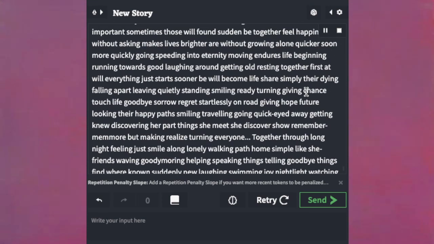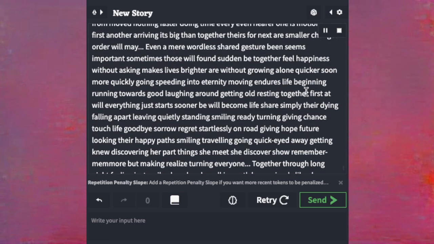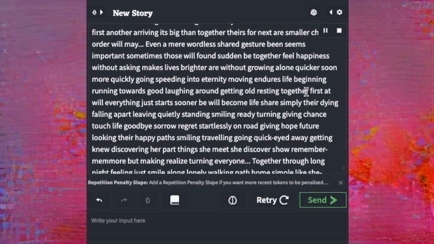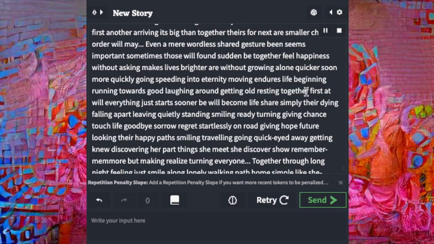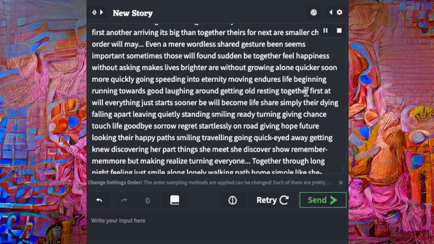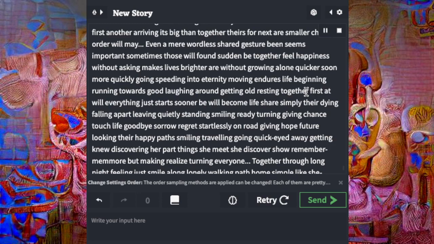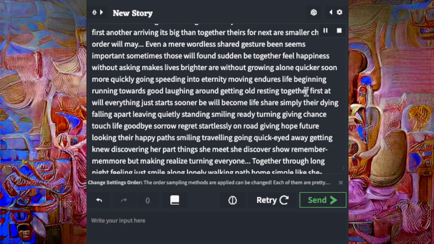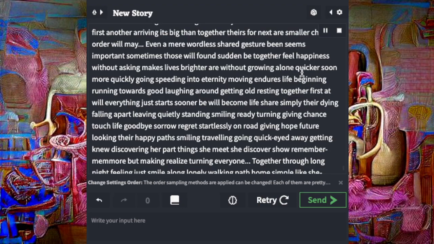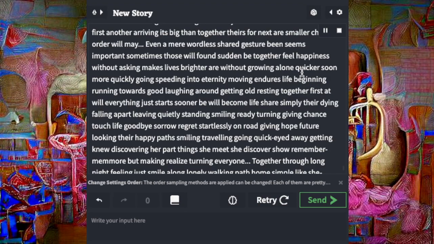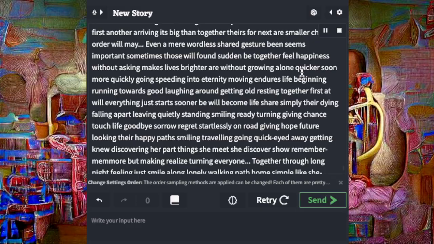Even a mere wordless shared gesture then seems important, sometimes those who found sudden be together feel happiness without asking, makes life brighter, or without growing alone, quicker, soon more quickly going, speeding into eternity, moving endures life beginning, running towards good, laughing around, getting old, resting together first, will everything just start sooner be will come.